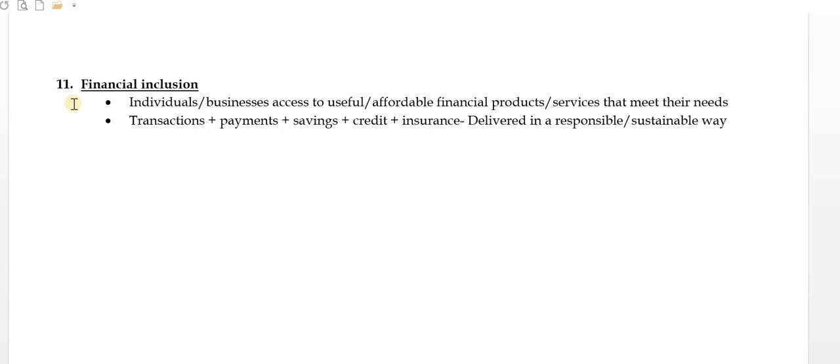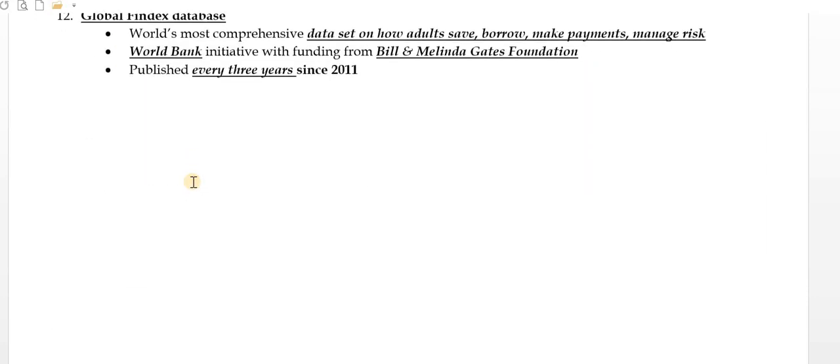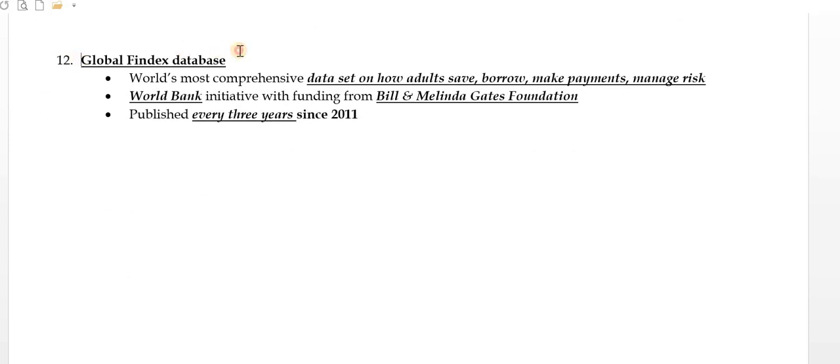Then the third thing is financial inclusion. What is financial inclusion? This is a much sought out word. Individuals or businesses can access useful, affordable financial products and services that meet their needs. Transactions, payments, saving, credit, insurance, all these things delivered in a responsible and sustainable way can be said to be examples of financial inclusion.